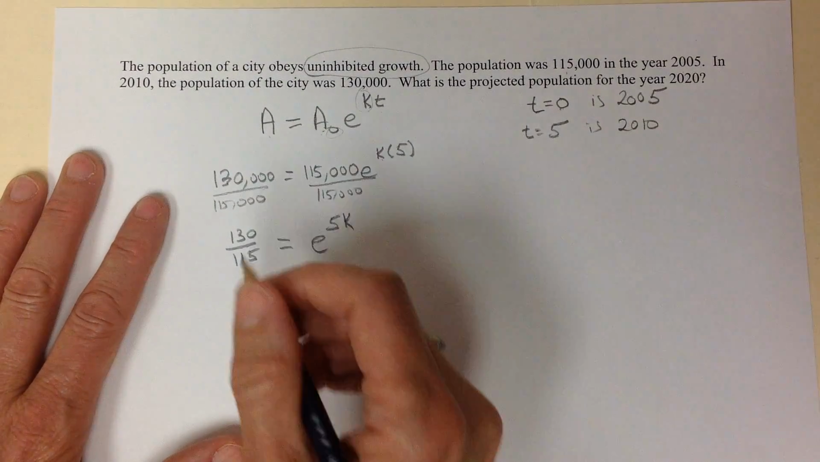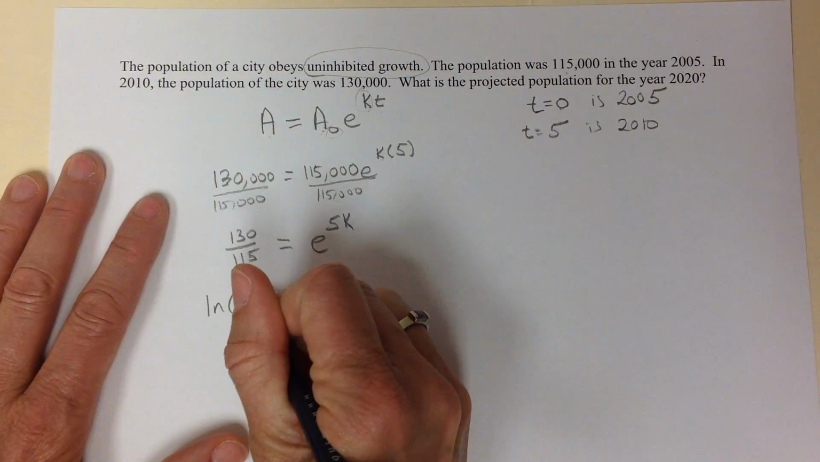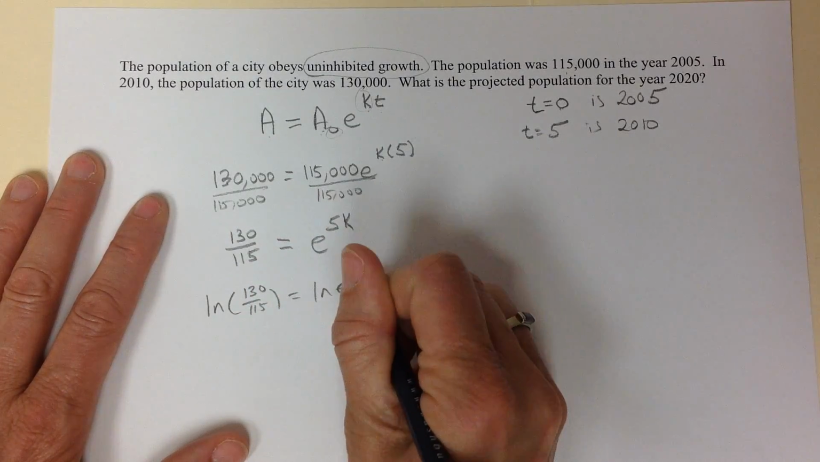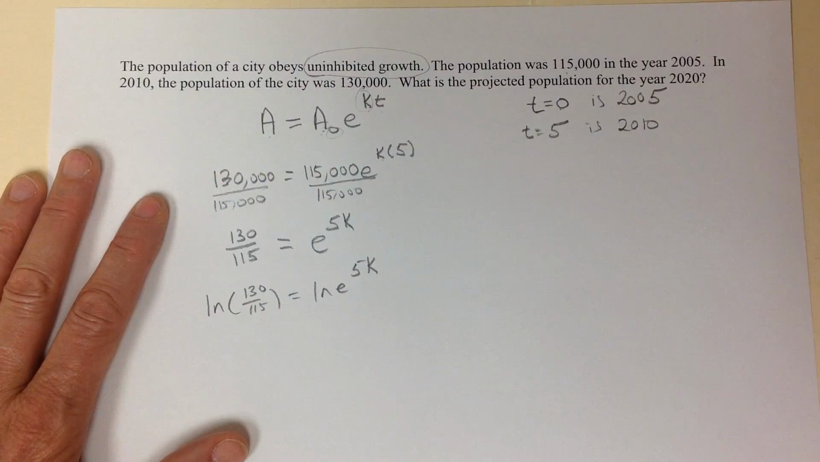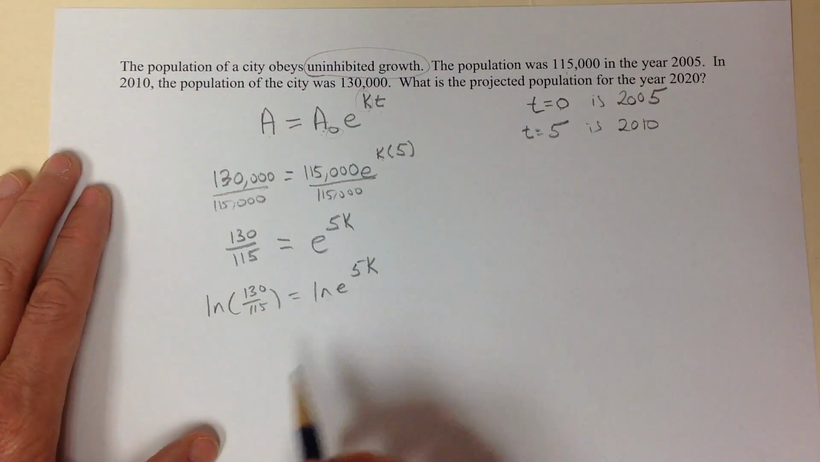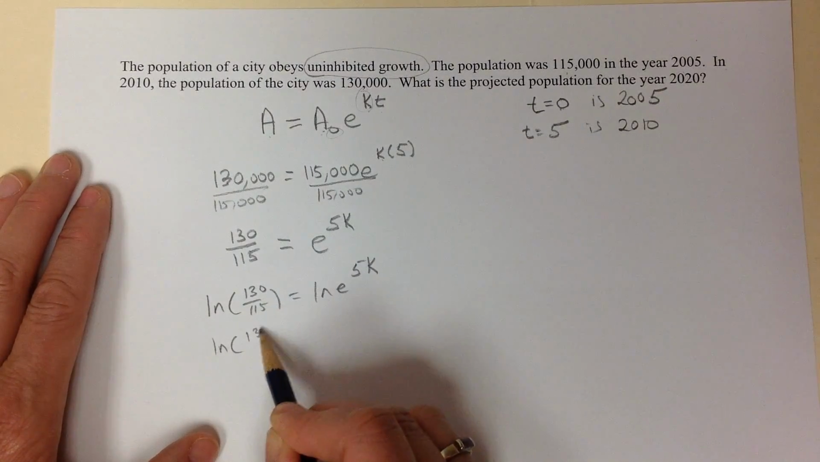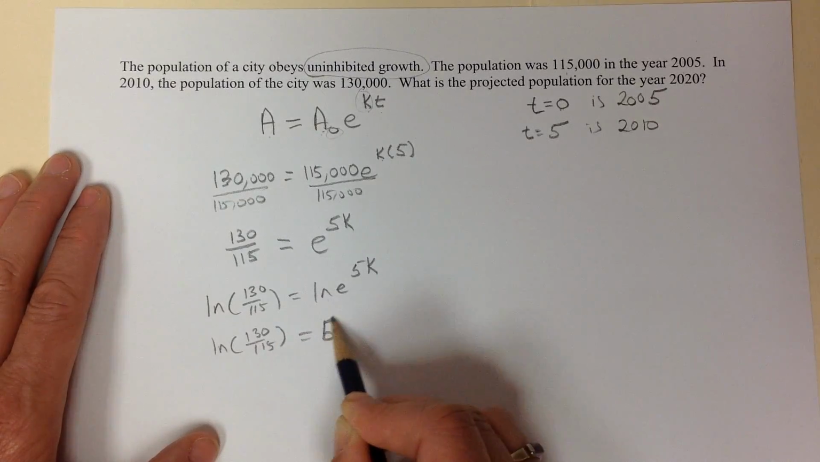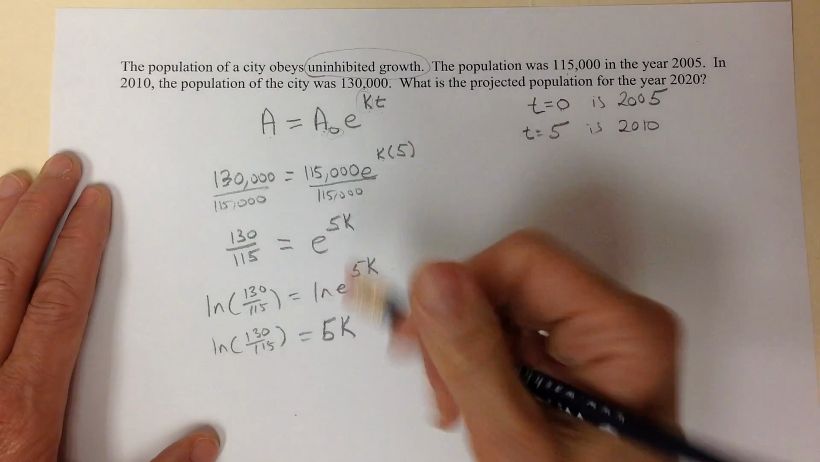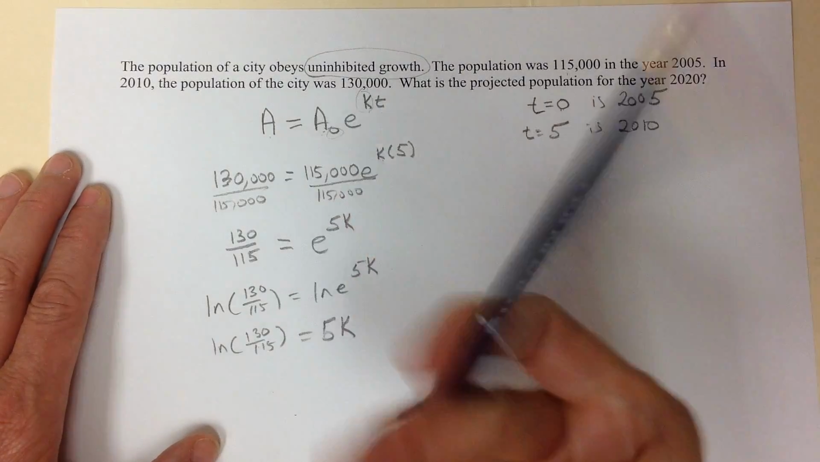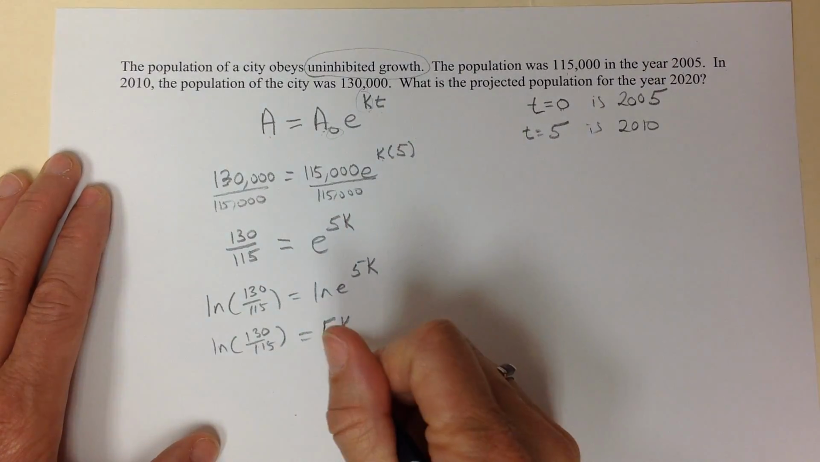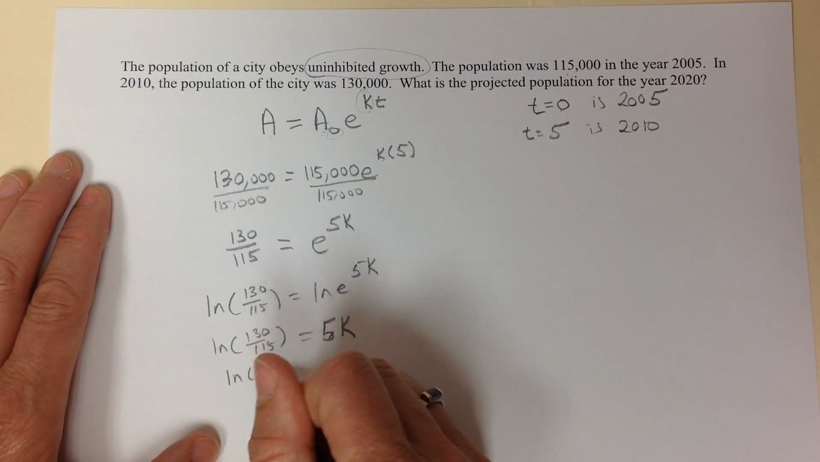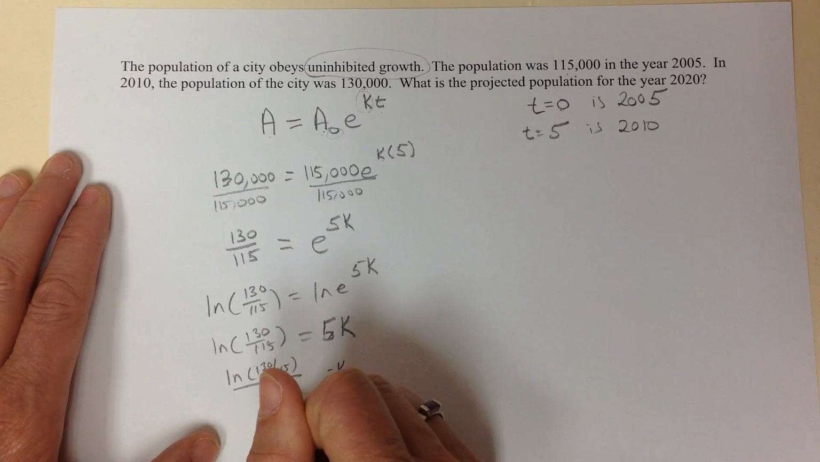Now I'm going to use logarithms. The natural log of 130 115ths equals the natural log of e to the 5k. Because we have base e with a natural log, that right-hand side reduces to just be the exponent 5k from our inverse properties of logs and exponentials. So my k value is the natural log of 130 115ths over 5.